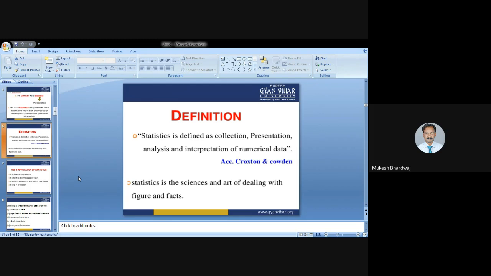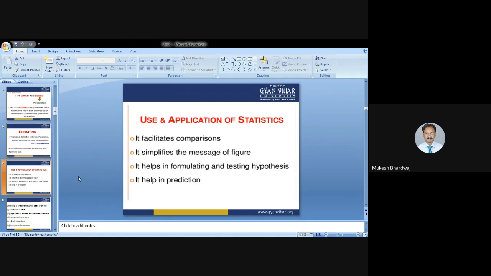Definition: statistics is defined as the collection, presentation, analysis, and interpretation of numerical data, according to Croxton and Cowden. Statistics is the science and art of dealing with figures and facts. Use of statistics and applications of statistics: it facilitates comparison, it simplifies the message of figures, it helps in formulating and testing hypotheses, and it helps in prediction.